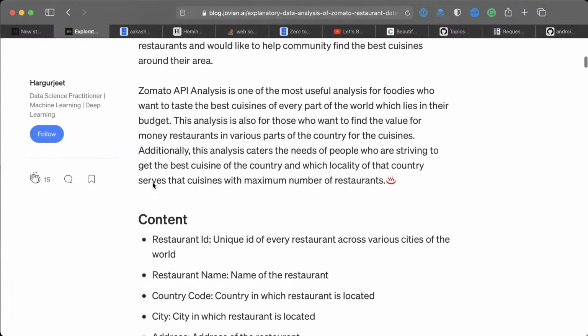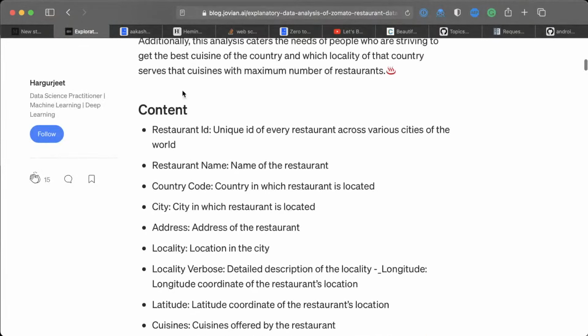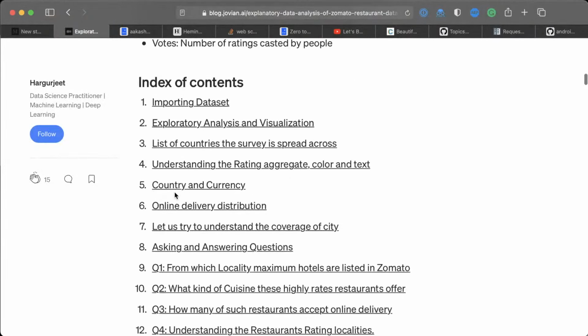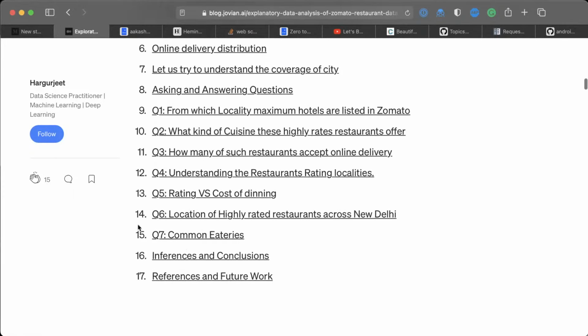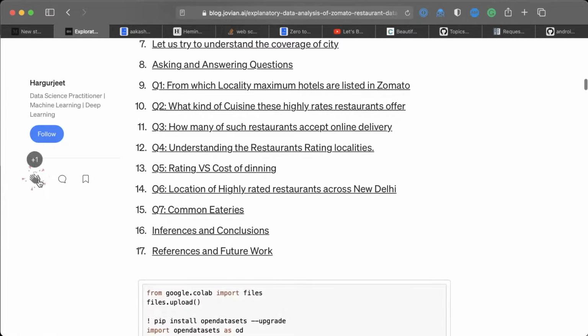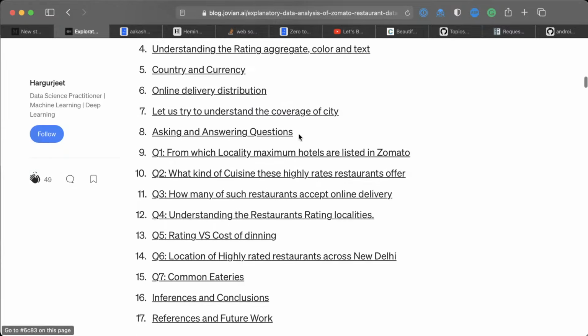You can see here there's an introduction. This is talking a little bit about the data set. Here is an index of content, so that's very nice. And whenever you see a nice blog post, always give that a like. I like to give it applause. I like to give like 20-30 applauses when I find a nice blog post.